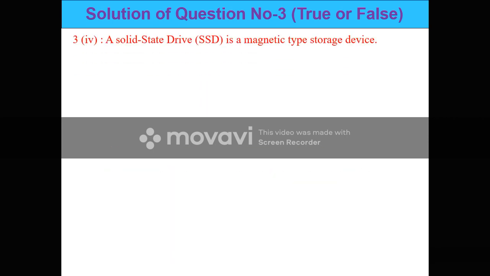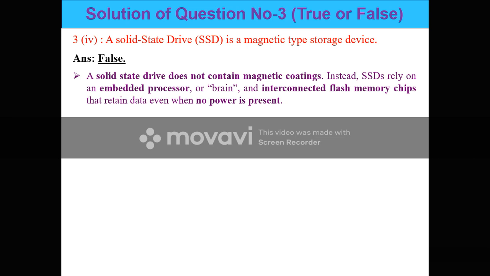Next, a solid state drive is a magnetic tape storage device. This is a false statement because a solid state drive does not contain any magnetic coatings. Instead, an SSD relies on an embedded processor, or a brain, and interconnected flash memory chips that retain data even when no power is present. So this statement is false.